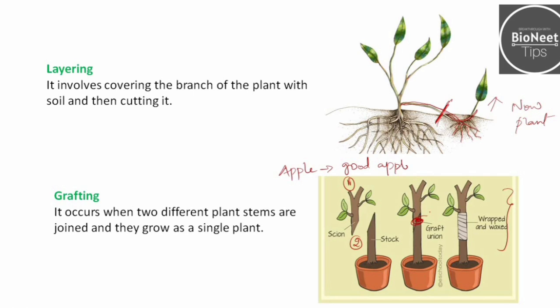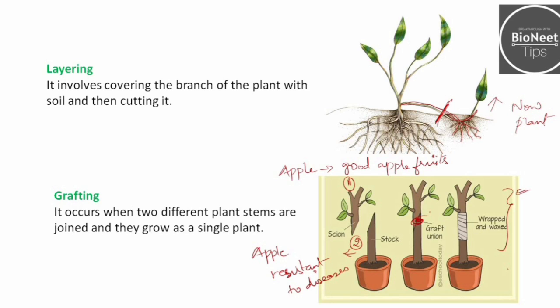Suppose we take one part of the plant, this stem of an apple tree, which has good apple fruits but is always prone to diseases. It is not disease resistant, let us say. And this part is another apple plant which is resistant to diseases. So when you keep these two together, you get a healthy plant which produces good quality apples and is also disease resistant.